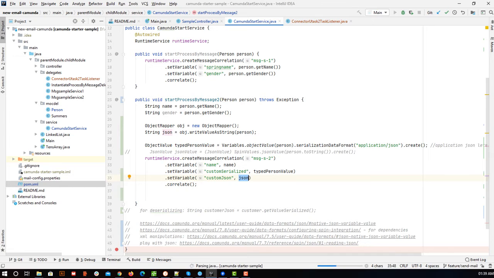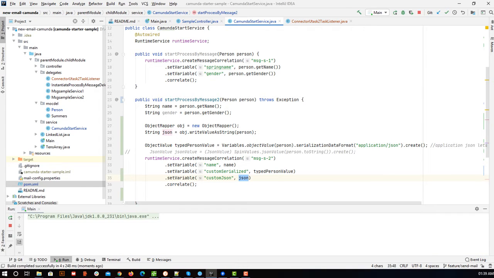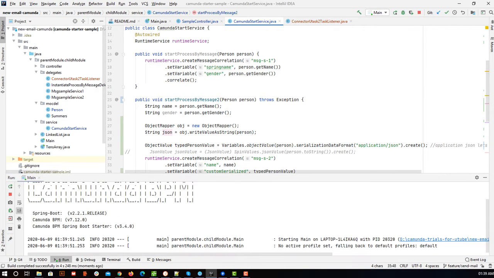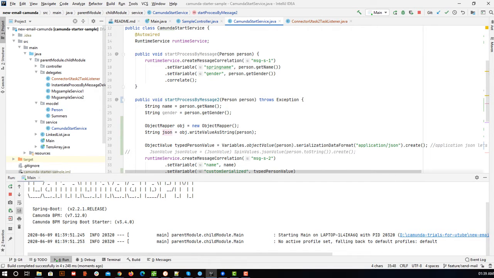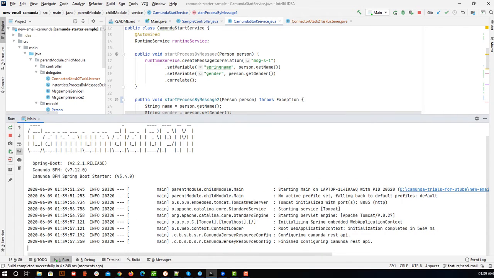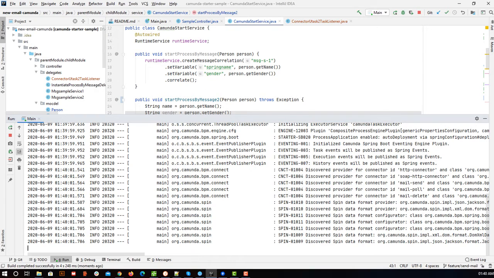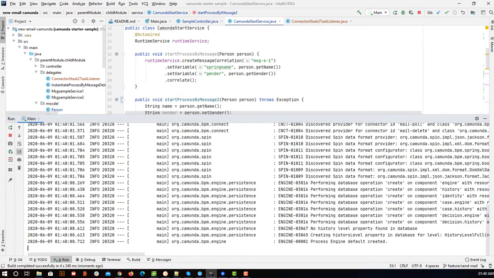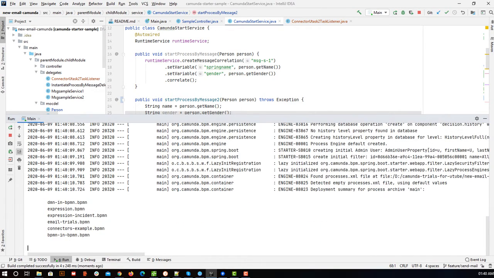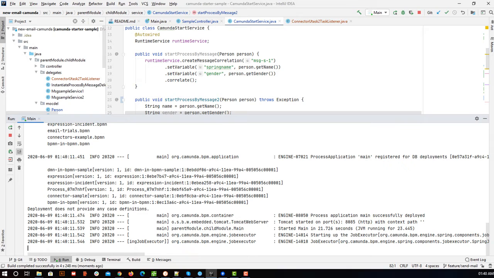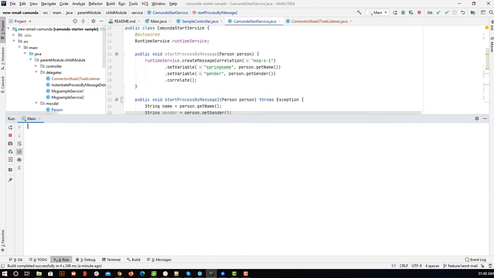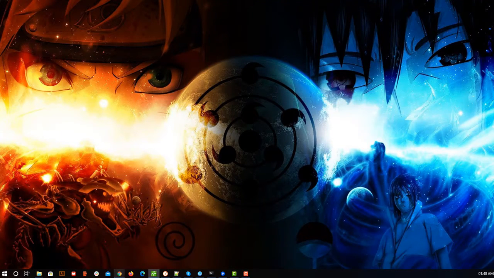We'll wait for a minute. It's loading. Creating tables in the database, fine. You need to make sure the dependencies which you are adding are compatible with your Camunda version. You can find it in your M2 repository or similar. Okay, it has started.